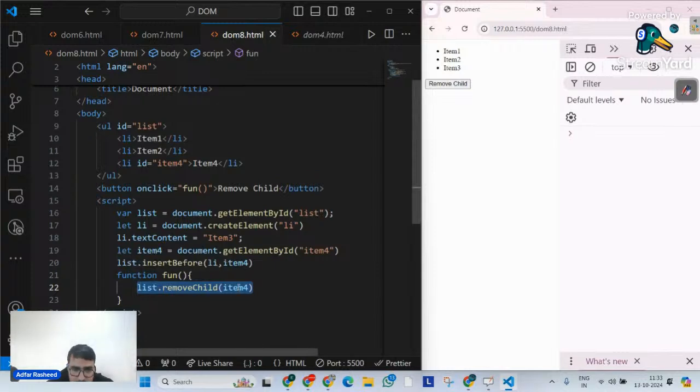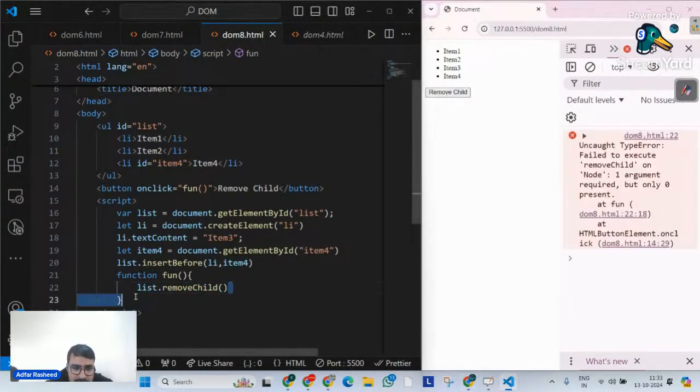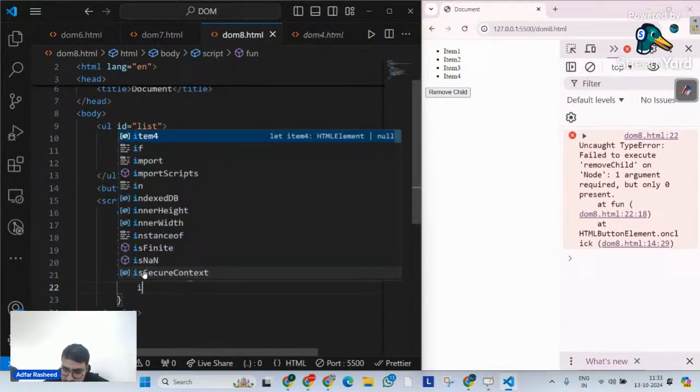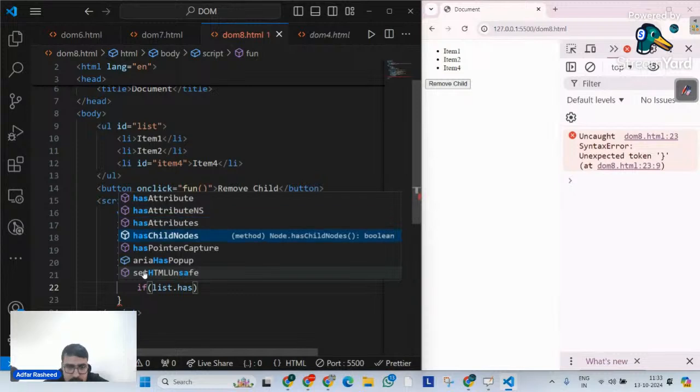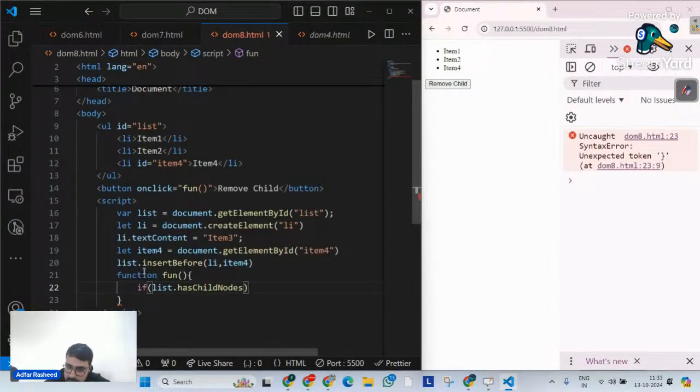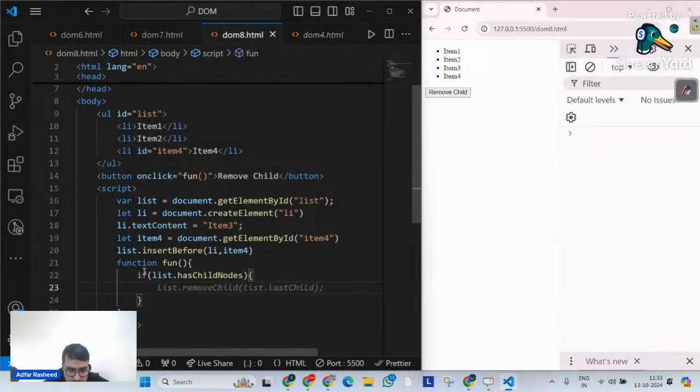What if I simply, allow me a second, let me try to figure it out. No, it does not work like that. But there's a method which is list.hasChildNodes, something like this. Until then, please remove the last child. This is one of the very important things, a very important manipulation that I have implemented here.